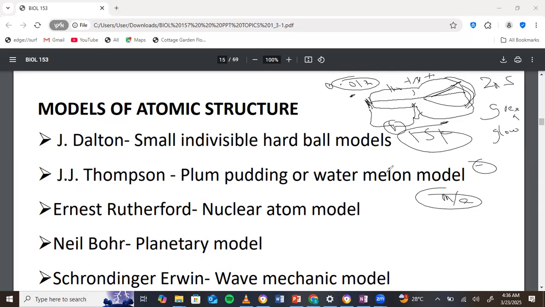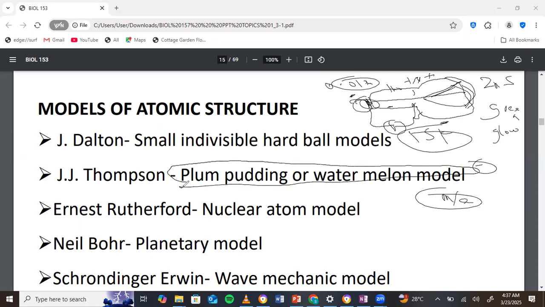And then he decided to change the gas in the medium here, the gas which is at very low pressure, and the cathode here. No matter the cathode he used, he realized that the same particle with the same behavior was happening. And that made him conclude that the particles coming from the cathode are a fundamental constituent of all matter.